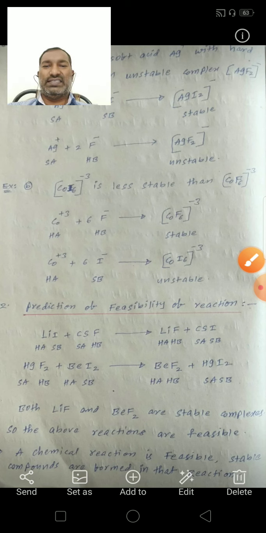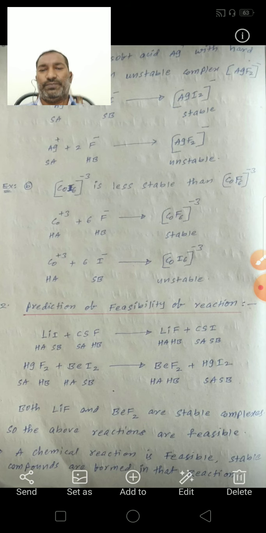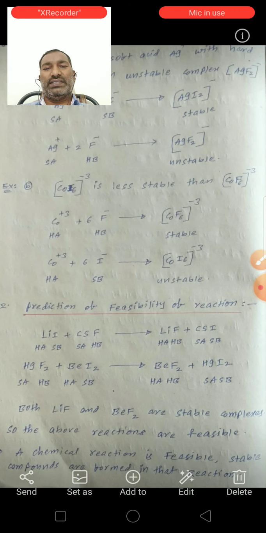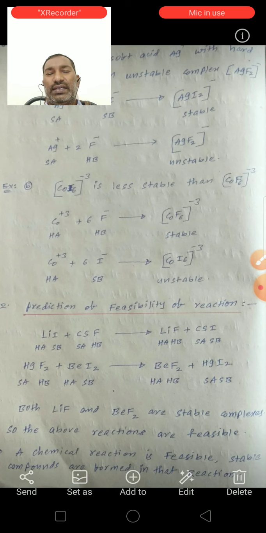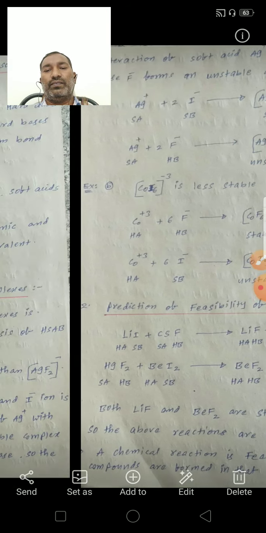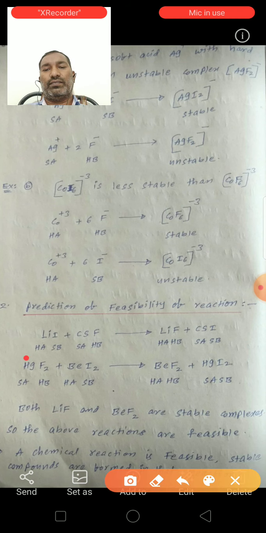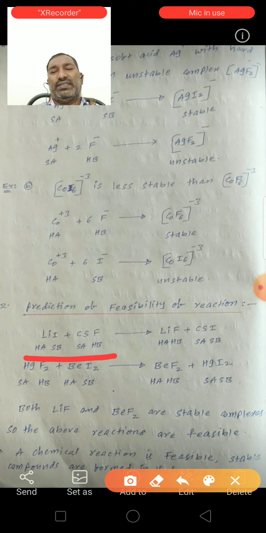See the second application, prediction of feasibility of a reaction. See here, lithium iodide plus cesium fluoride forms lithium fluoride and cesium iodide. In lithium iodide, lithium is a hard acid and iodine is a soft base.